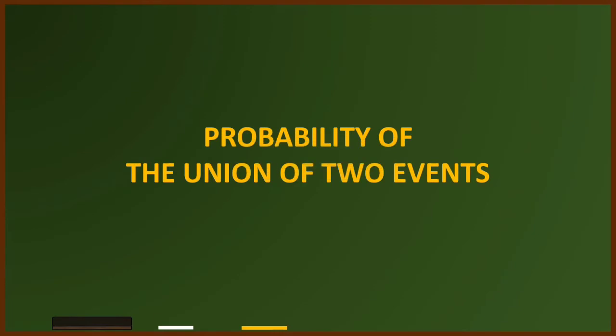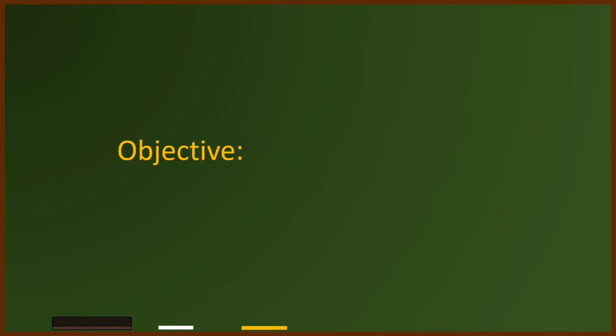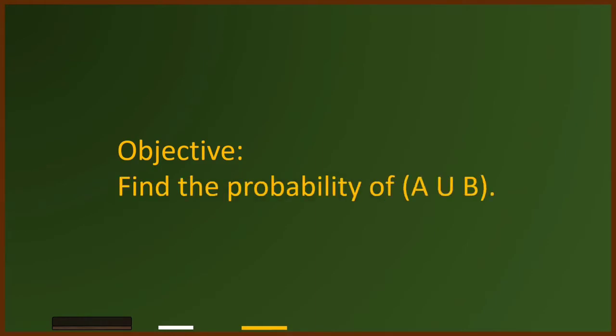In this video, we are going to learn about the probability of the union of two events. Our objective is to find the probability of the union of two events, whether mutually exclusive or not.